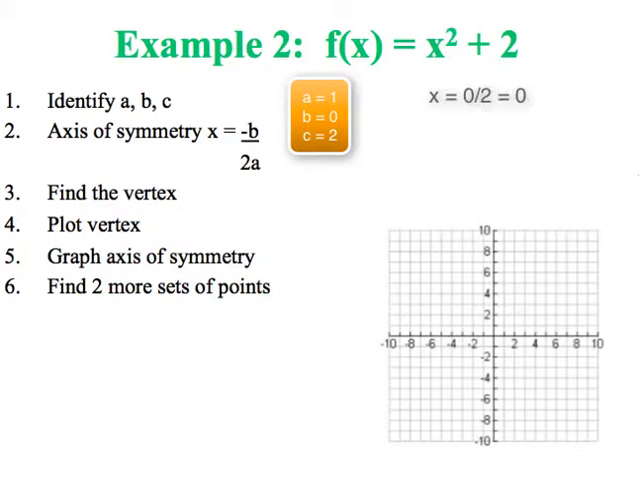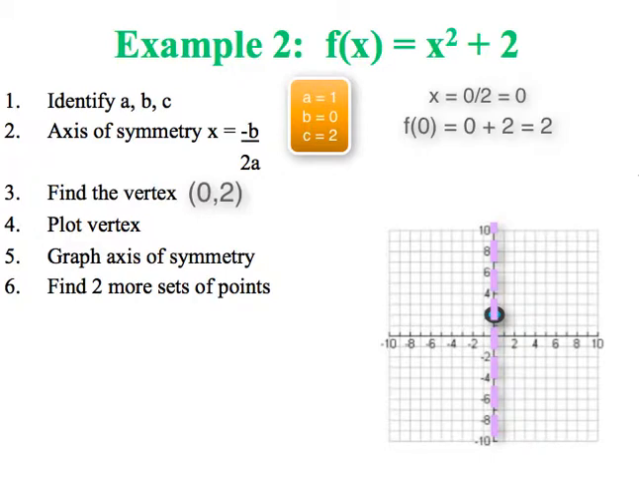So I know my x is 0, so I need to find out the other part of the ordered pair for my vertex. So I'm going to plug 0 back into the original equation, and I end up with 0 plus 2. And 0 plus 2 is 2. So my vertex is at (0, 2). And then go ahead and draw your axis of symmetry.